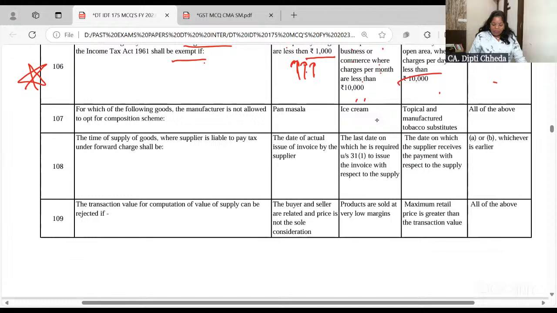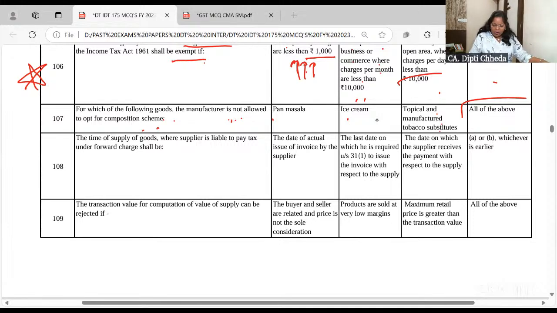For which of the following goods is the manufacturer not allowed to opt for the composition scheme? Pan masala, ice cream, tobacco and manufactured tobacco, all of the above. These people are not allowed to go for the composition scheme.